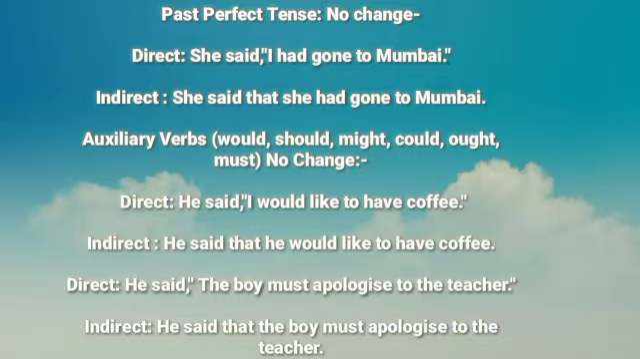Auxiliary verbs would, should, might, could, ought, must, no change. Direct: He said, "I would like to have coffee." In indirect, we have to change. He said that he would like to have coffee. Second example: He said, "The boy must apologize to the teacher." Indirect: He said that the boy must apologize to the teacher.